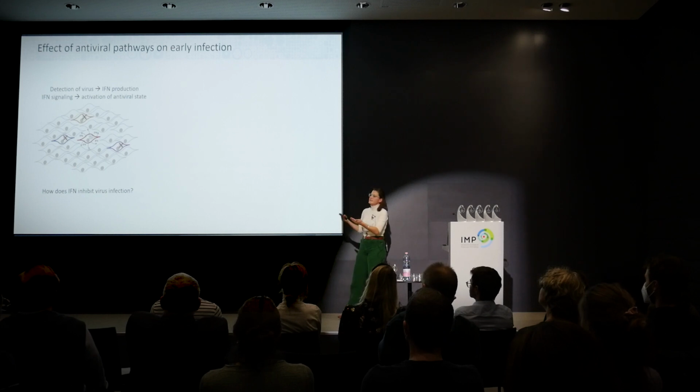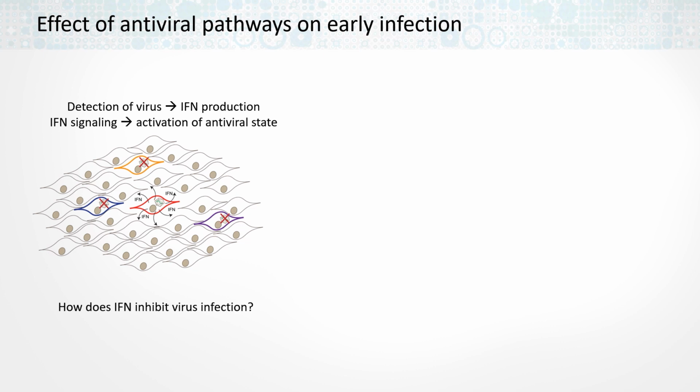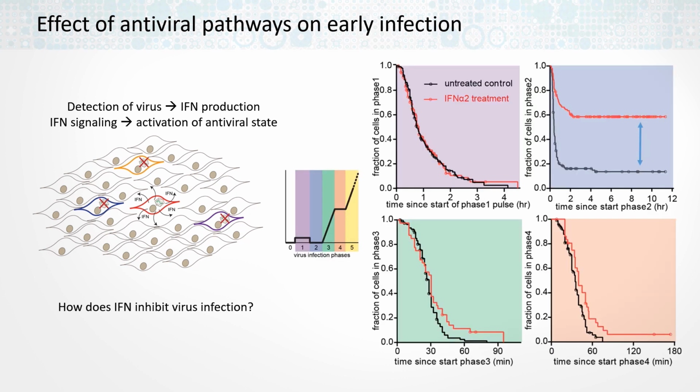So we wondered, what does that mean, fighting off an infection? So basically, how does an activated antiviral state prevent virus replication? To do that, we used our assay and then looked at each of the phases. The data here in black is the untreated control, the data in red is the interferon-treated cells. And then we saw a very strong effect on phase 2. So if we have a cell with an activated antiviral state, we see a very strong repression of replication specifically during phase 2. But we don't see this for any of the other phases.